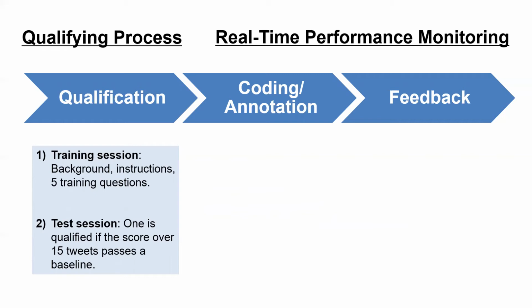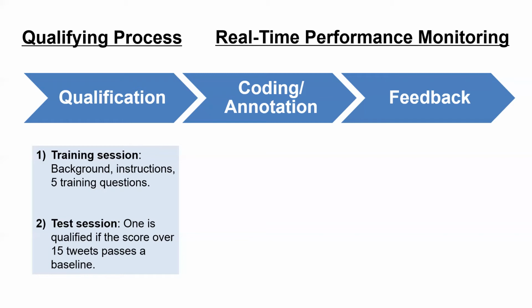The first one is a training session where the candidate worker will be introduced to the background of the study, the instructions, how we define different emotions, and examples for each emotion. They also have to work on 5 training questions to ensure that they have a correct understanding of how we define these emotions. And then after they pass the training session, they will go through a test session.